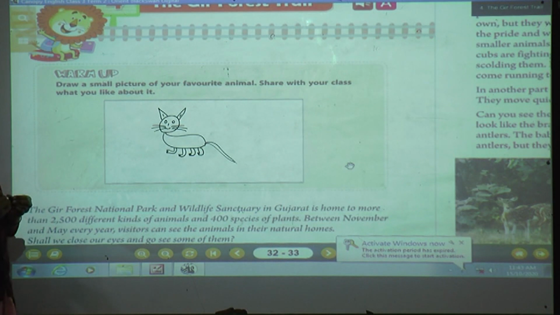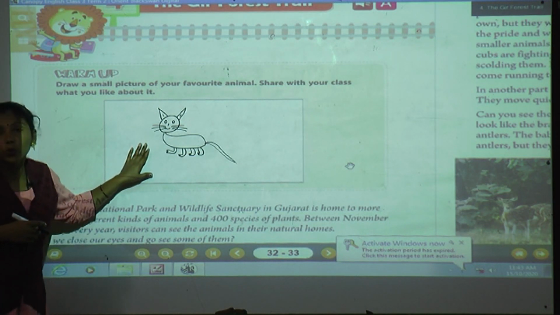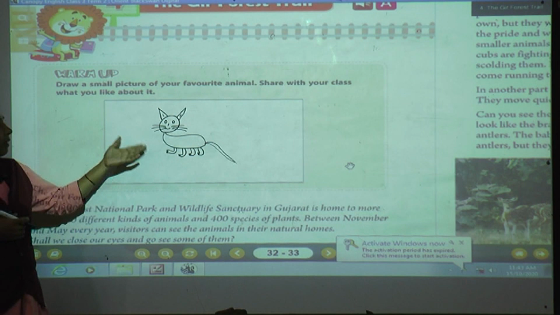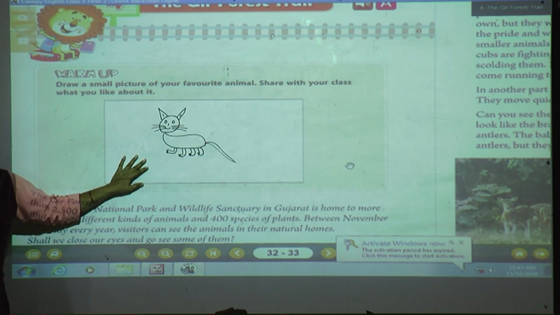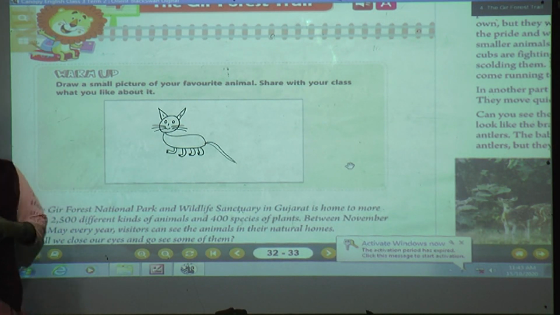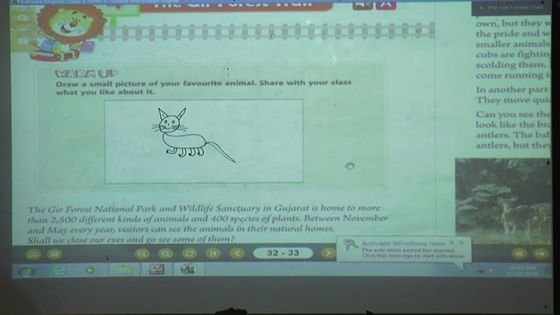What I like, it is a very cute animal. What I can share is that when I go home, it will always come to me, isn't it? I always play with the cat. You all can share what you like most about your animal with your class, or else at home also you can explain about your favorite animal. So it's all about this.